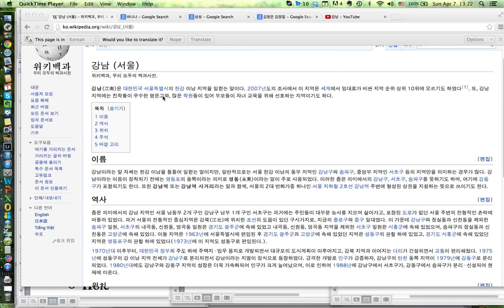I just got back from Seoul, and while I was there, I decided to try to learn to read the Korean alphabet, and I was amazed by how easy it was. After just a couple hours, I actually got to a point where I could read just about everything on this Wikipedia page, and I'm going to teach you how to do it in about 5 minutes.